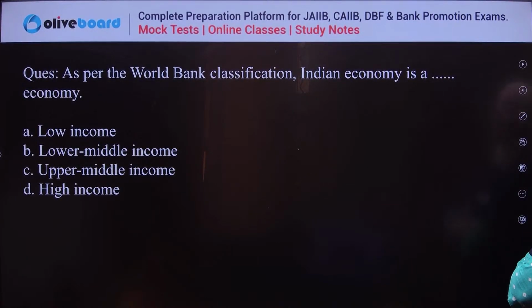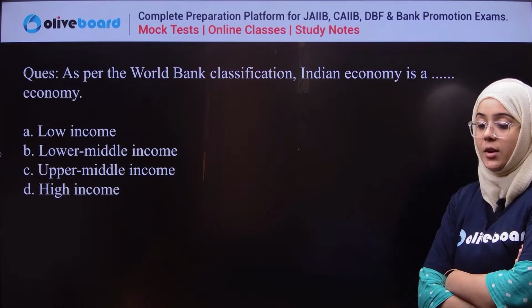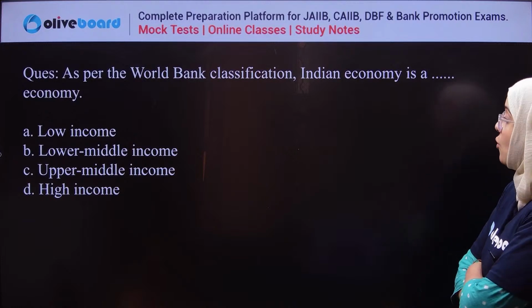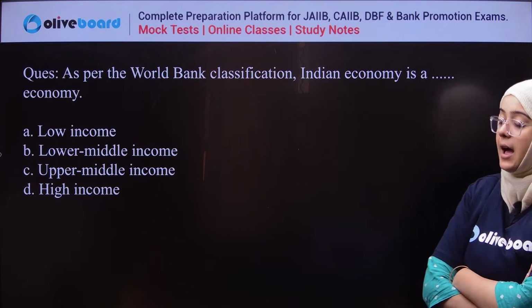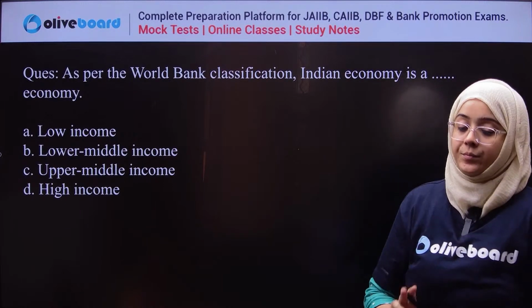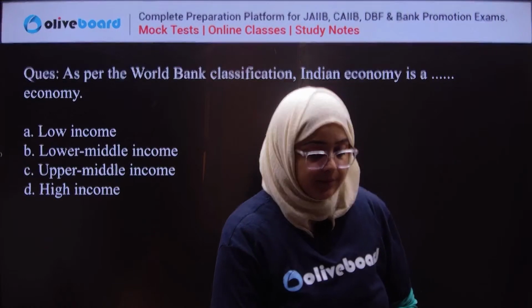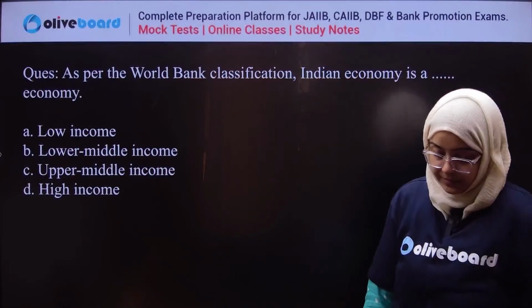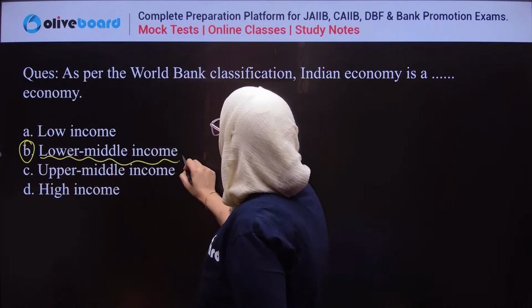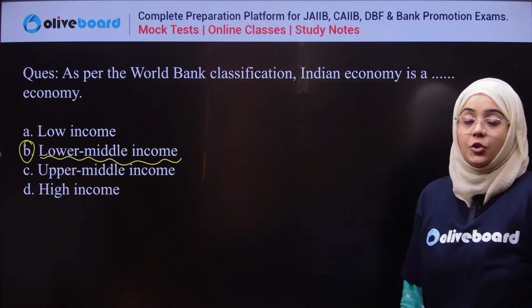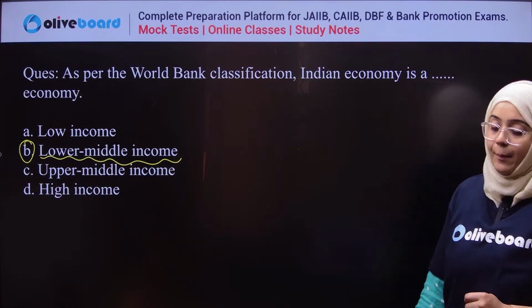As per the World Bank classification, the Indian economy is a dash economy: lower middle income, upper middle income, or high income. Very easy. Yes, India is in the lower middle income group because we have low per capita income. Okay, as per the World Bank.